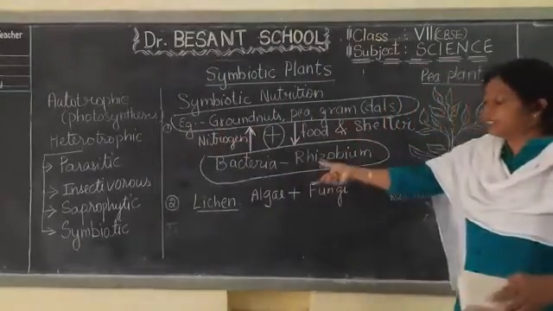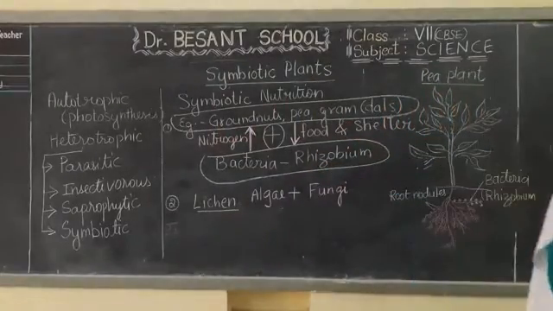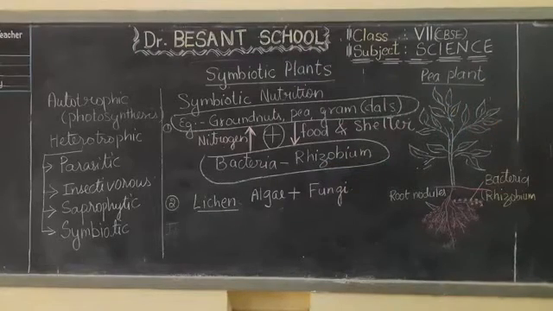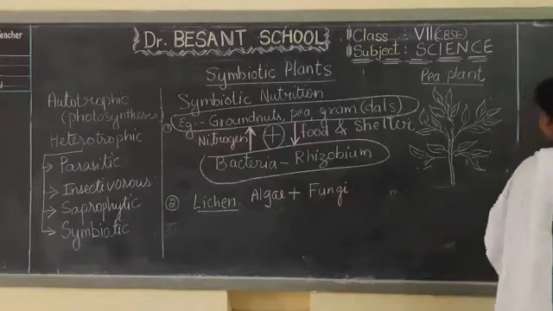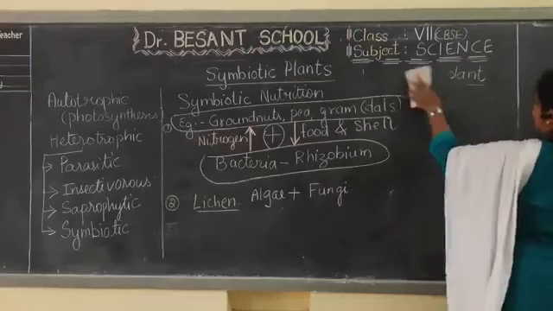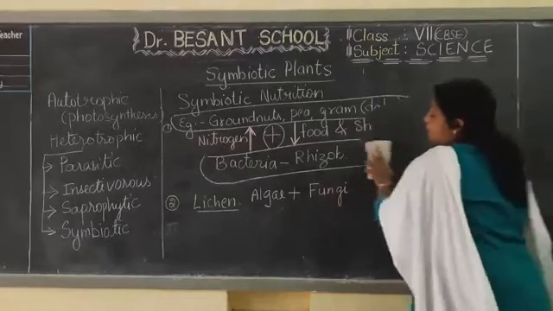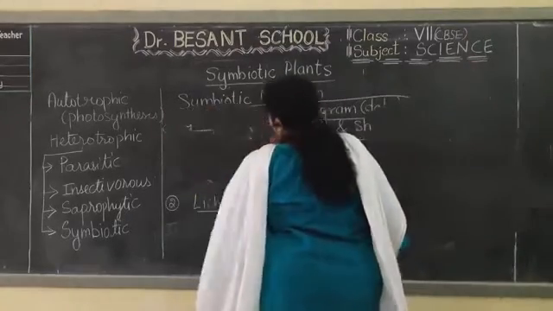So please note this down, then I will write about the lichens. Note down about what I have written on top, about the examples, that is groundnuts and that bacteria, you can write in the same way for your understanding. If you want, you can draw the diagram also, children. Completed? Shall I go to the next part? Okay. So here we have seen about the symbiotic relationship between the pea plants or the groundnut plants and the bacteria.